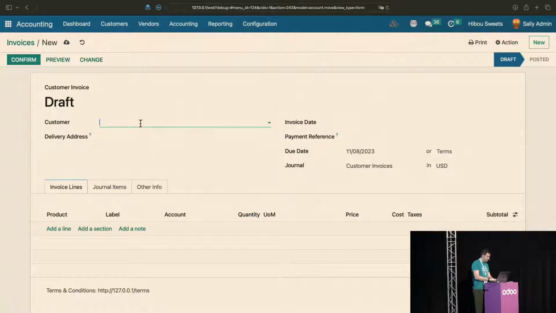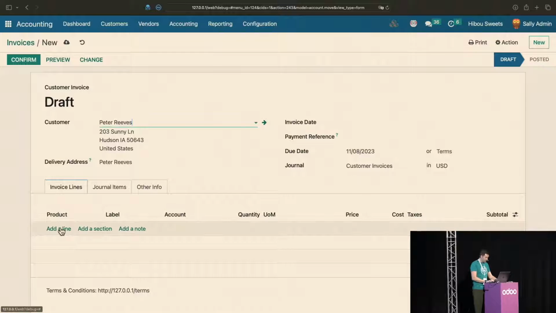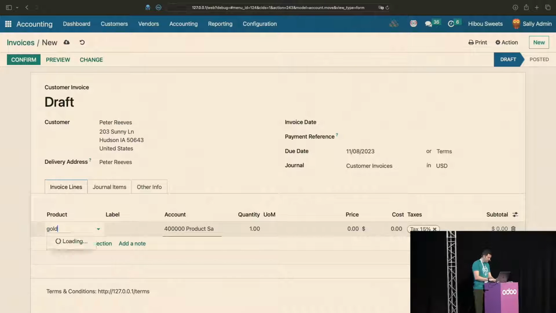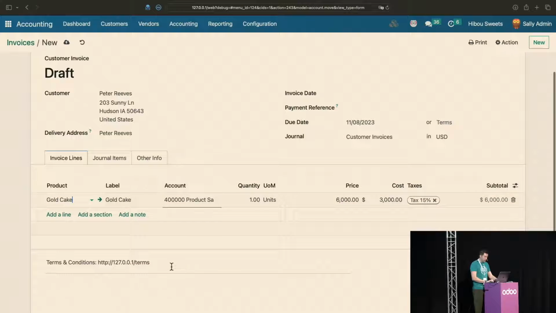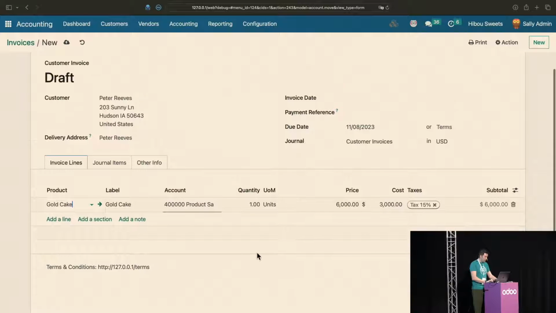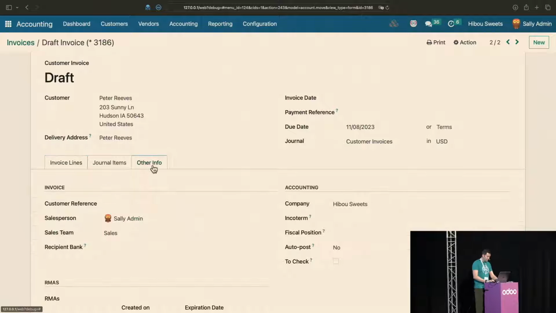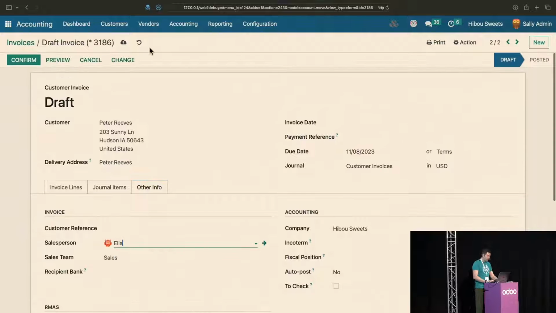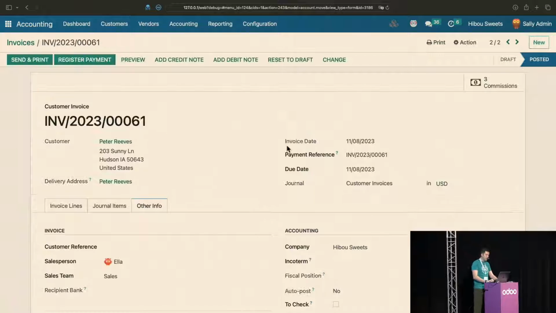This time we're going to choose a partner called Peter Reeves. And let's go ahead and add the same gold cake. All right, so we have the same margin. We have a different partner. Spoiler alert, it won't really matter who we choose here, but let's choose Ella. And save it. Oh, confirm it. 3 commissions. Did anybody have 3 commissions?